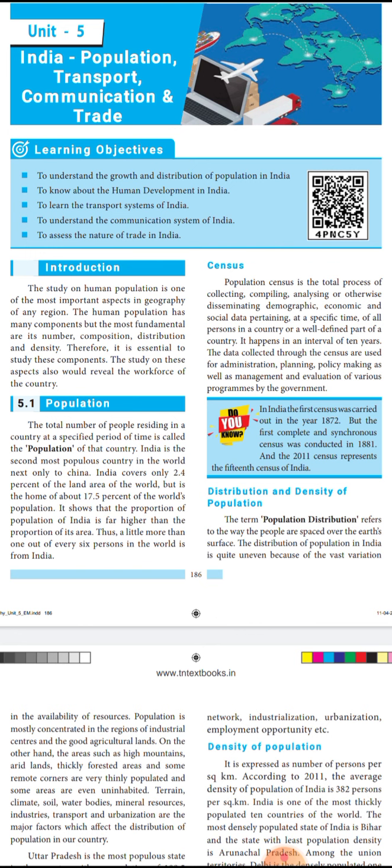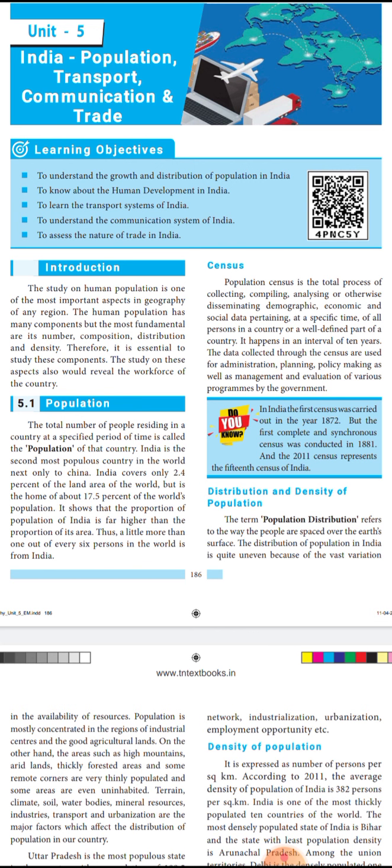It is nothing but because of the industrial centers. In these areas industrial centers will be more, or some good agricultural lands will be there, I mean, whatever the people wanted, those wants may be more in those areas. Because of that, population will be high in those areas, whereas in some areas population will be very less, that is distribution will be very less.